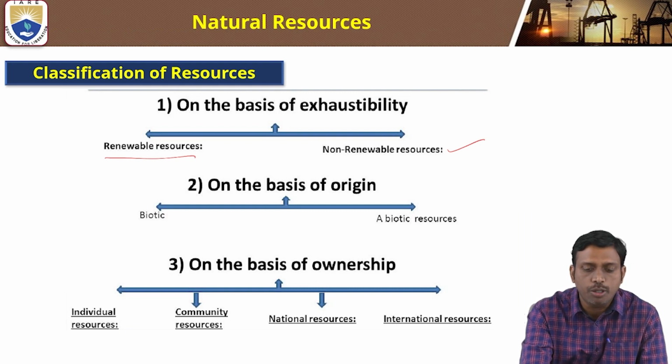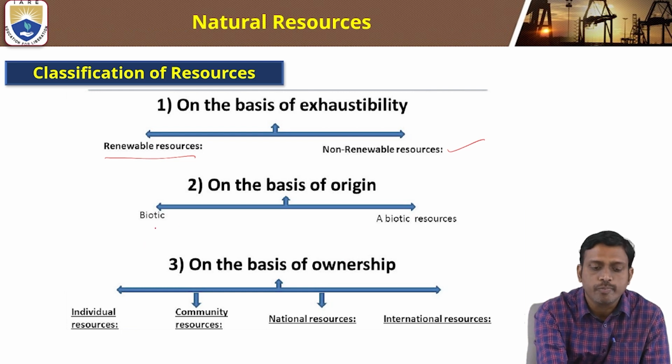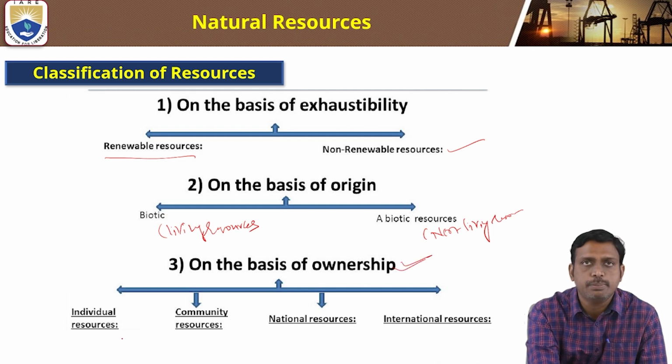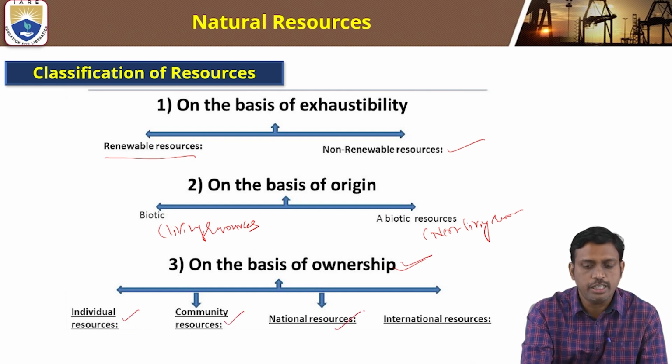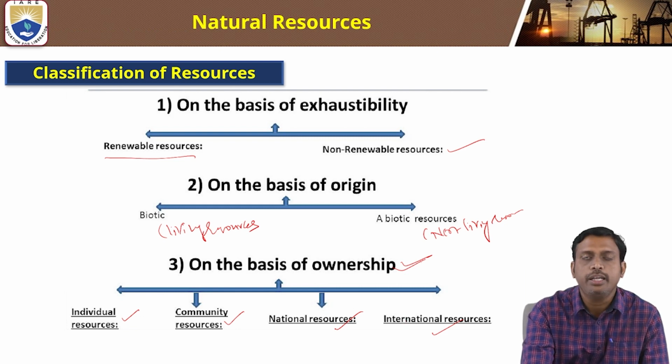Based on origin, they are classified into biotic, which is living resources, and abiotic, which is non-living resources. Based on ownership, they are classified into individual resources, community resources, national resources, and international resources.